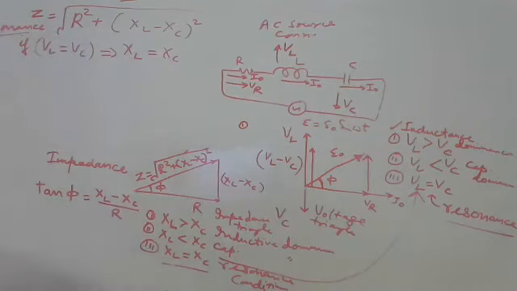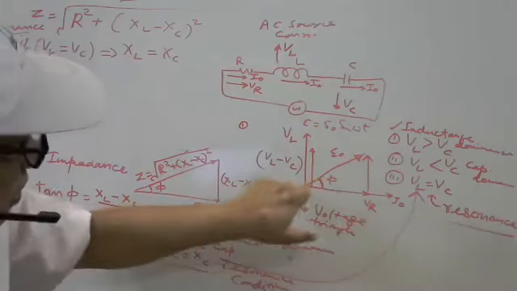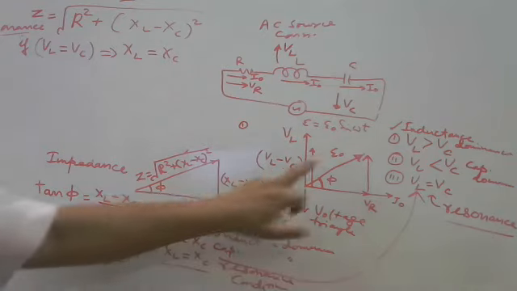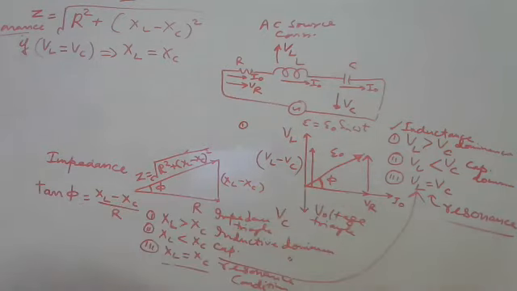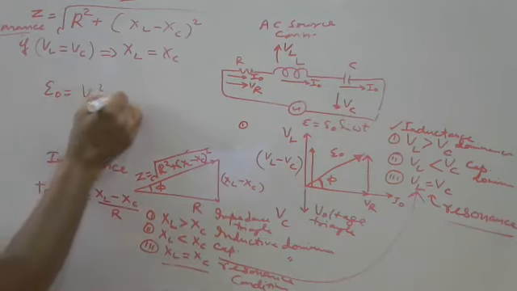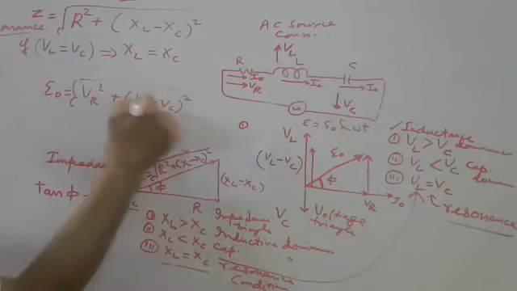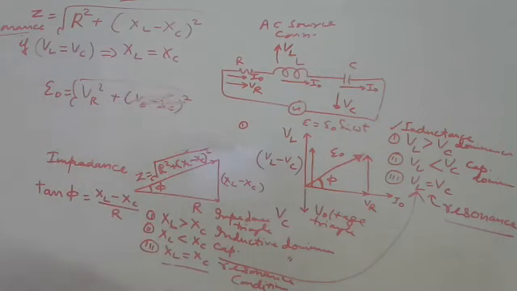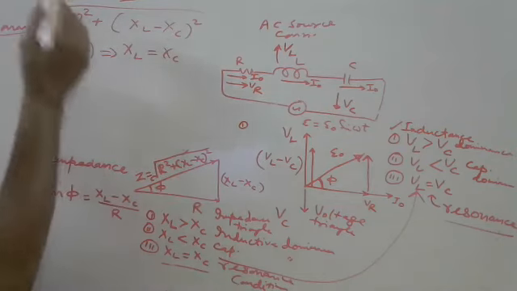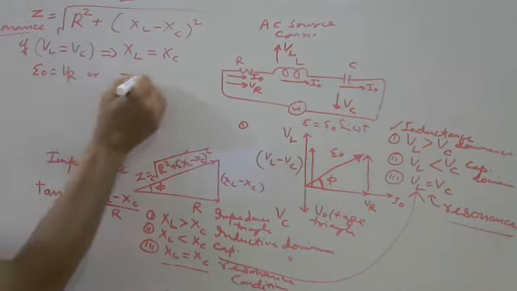At resonance, these two are equal, so this circuit will behave like pure resistance. Whatever voltage there is, that is equal to VR. As we have seen, E naught equal to under root VR square plus (VL minus VC) whole square. If these two are equal, E naught is equal to VR. Similarly, Z is equal to R.